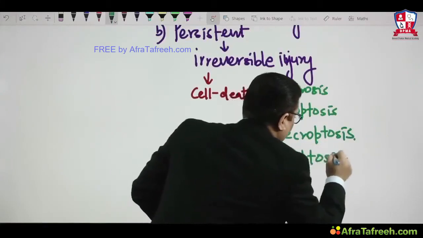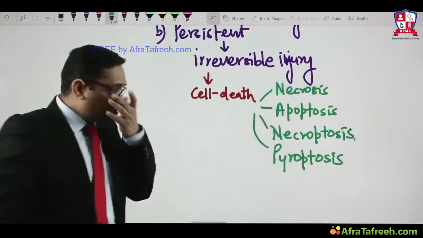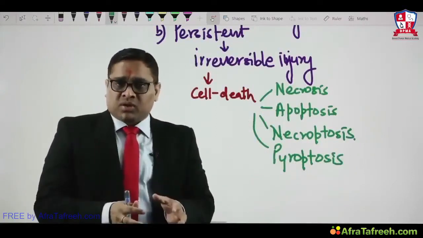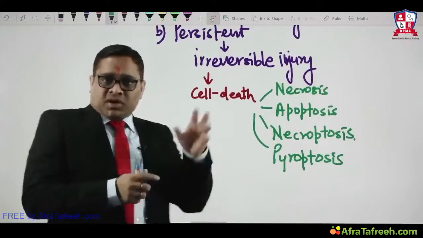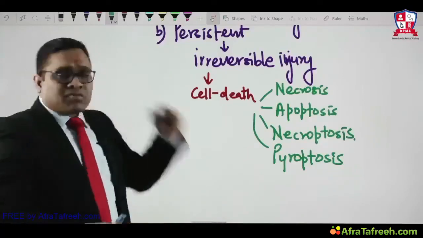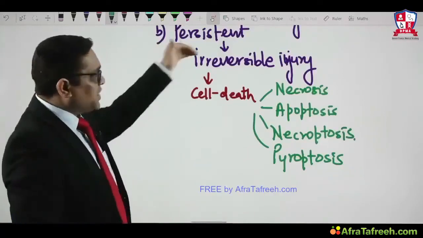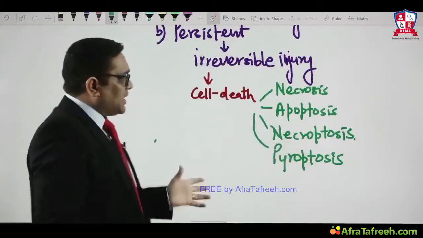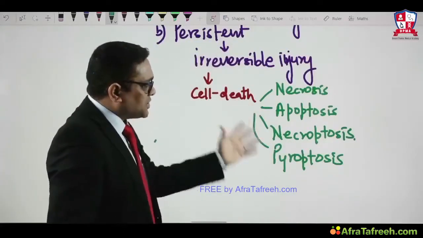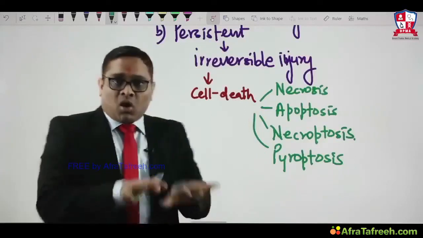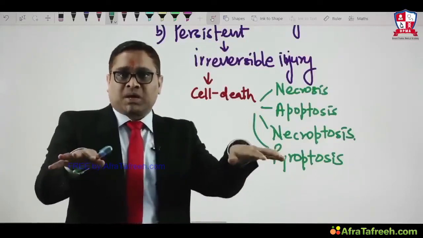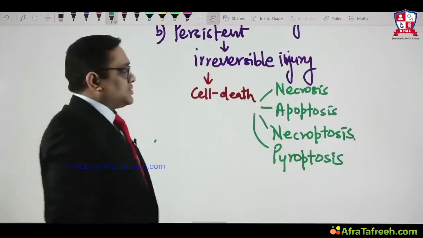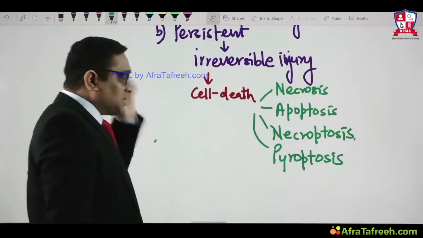So that is how we can understand what changes we are going to see in a cell in response to different types of stimuli. Right now we were talking about the lethal stimuli. When it was transient, we have seen it was reversible. When it was persistent, irreversible injury. After that, the cell will have death, and after cell death, they will have necrosis, apoptosis, necroptosis, pyroptosis. All these are the morphological spectrum after the cell is dead, right? So these are the important things about lethal stimuli.